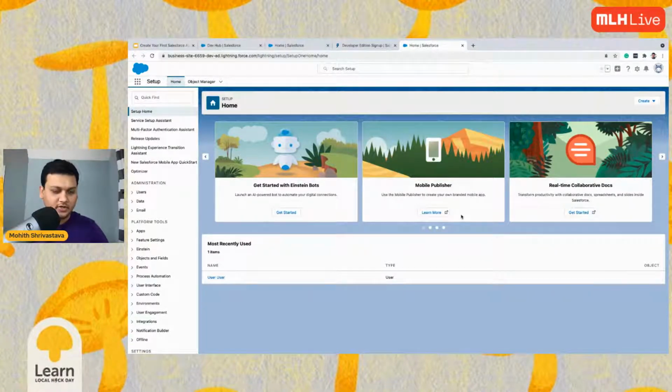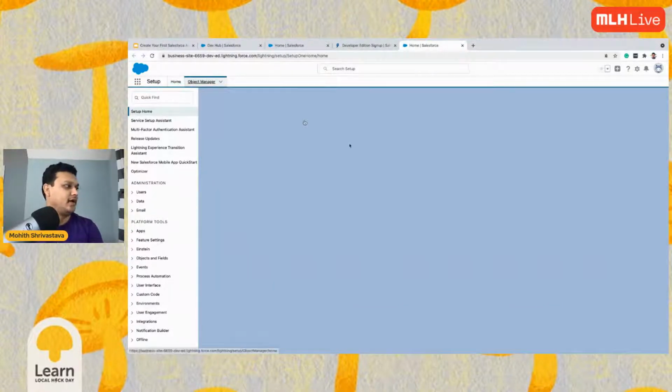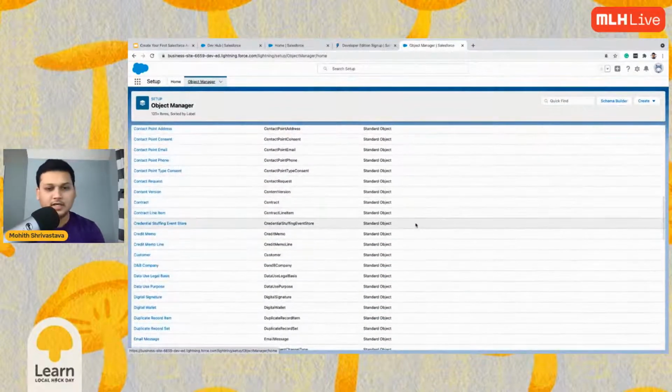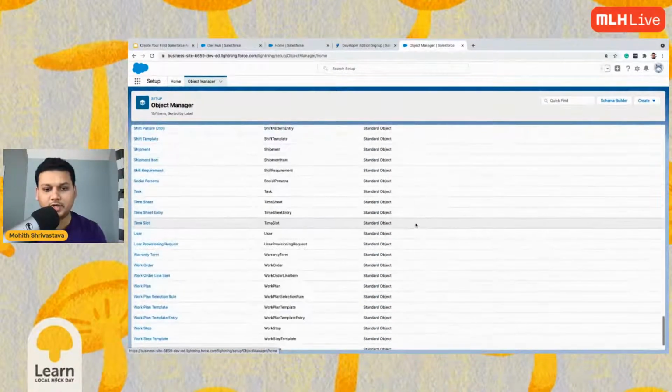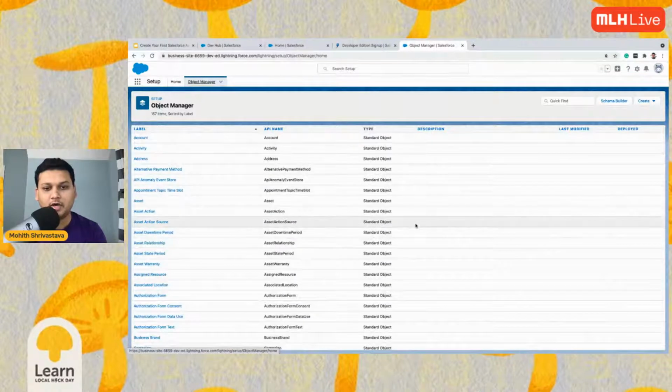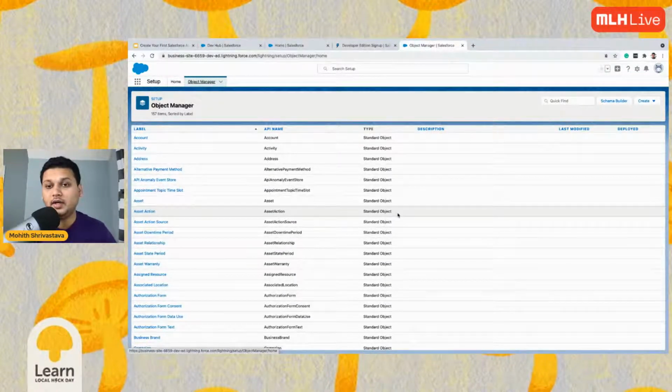Now, any application you build will require some data model, right? Everybody with me? It requires some data model. So how do we build the data model? In Salesforce, it is pretty easy. Click and point, right? So what I'm going to do here is create an object called visits. You see all these objects come standard out of the box. Now to create our own custom application, we can use any of these. Most of them are tied to a business functionality in Salesforce, but let's say I want to create one for my own need, I can do that.